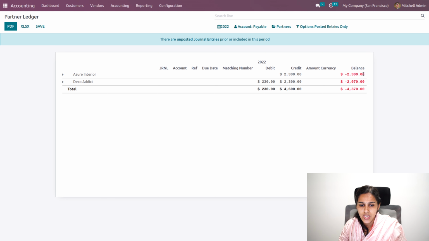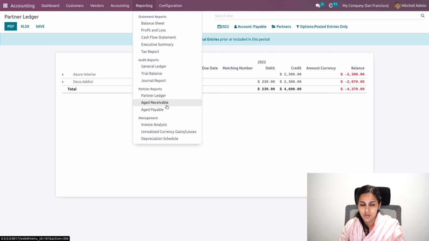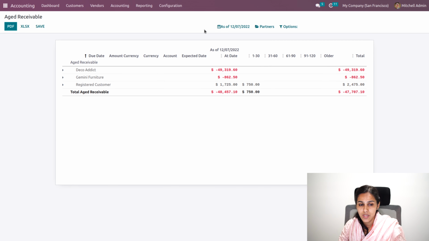Then we will have the aged receivable and aged payable reports. Aged payable and aged receivable reports are those reports that are already due. That is, it shows all the receivables and payables which are due at different payment terms, 1 to 30, 31 to 60, 61 to 90. So you can see this over here. You can see it when you unfold this data.